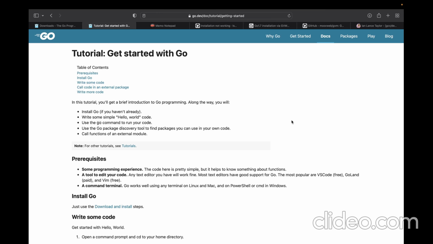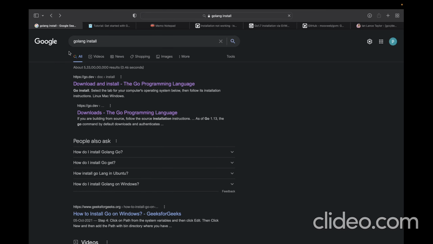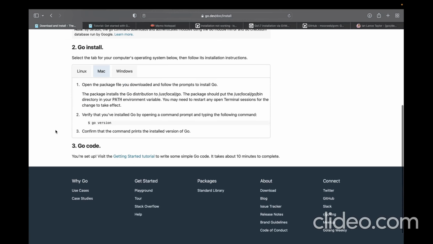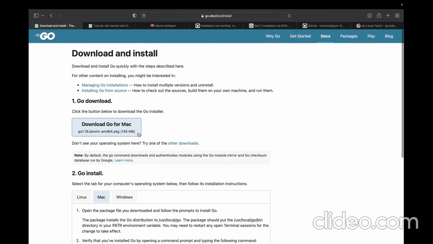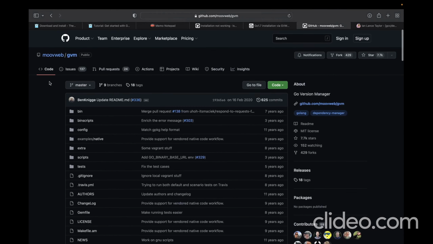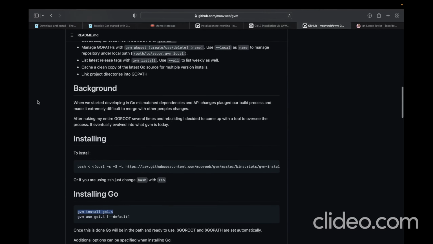So now we will learn how to install Golang. Basically you can install Golang from the Golang install page, then just click on download, go for Mac, and yeah. But wait, we are not going to proceed with this step. We will use the smart approach to install Golang, and that is GVM. I will provide the link for this GitHub repo. So you just need to install the GVM.